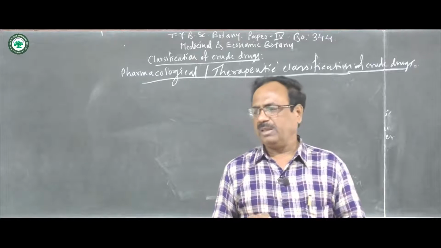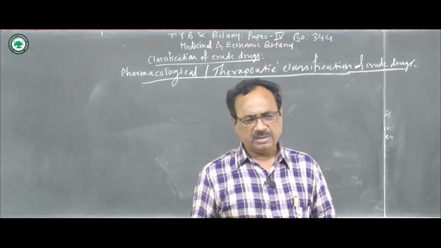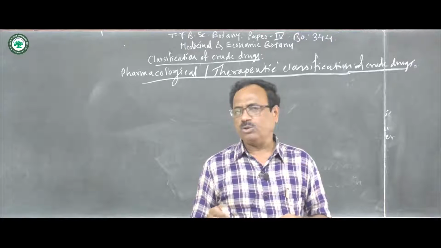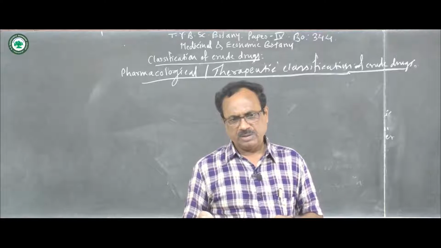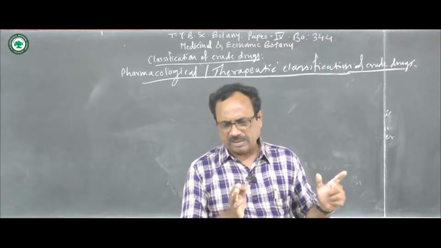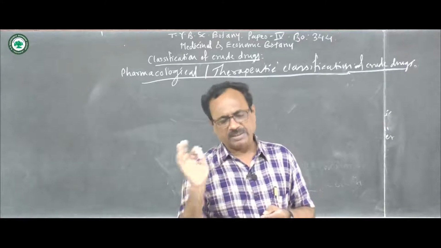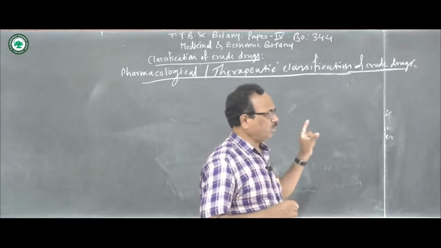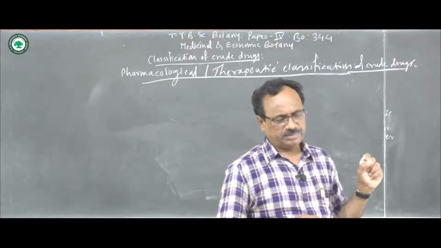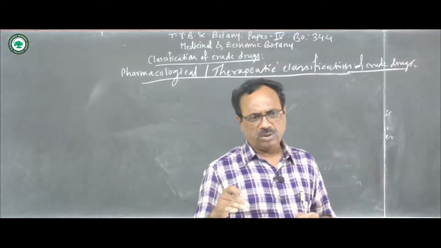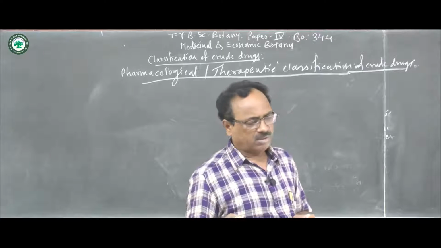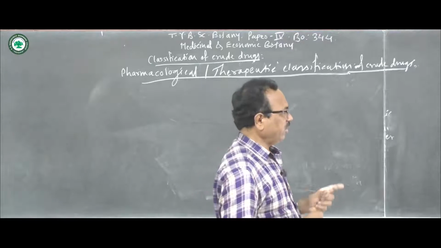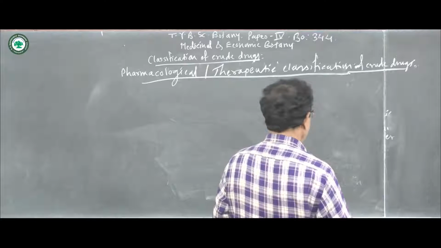Say for example, the castor oil, such type of drugs which are used as a laxative. So all these are placed under the laxatives or the purgatives. So like that, the crude drugs are classified. It means for what purpose or to cure what type of disease that crude drug is used, on the basis of it they are classified.